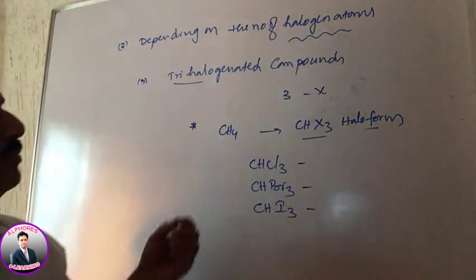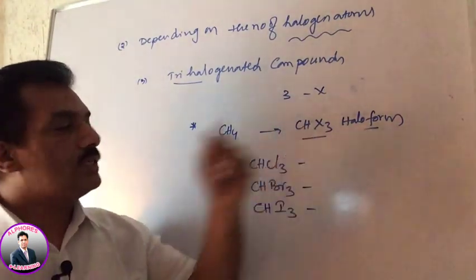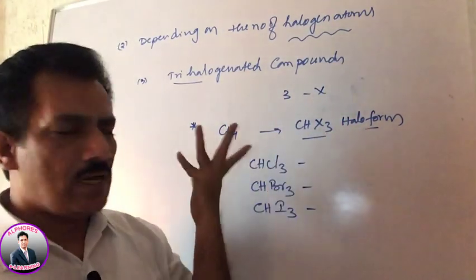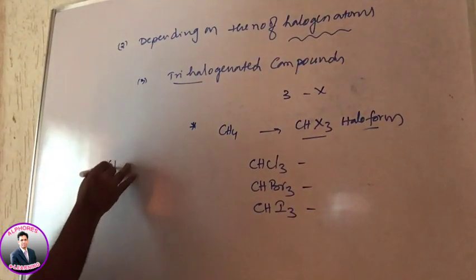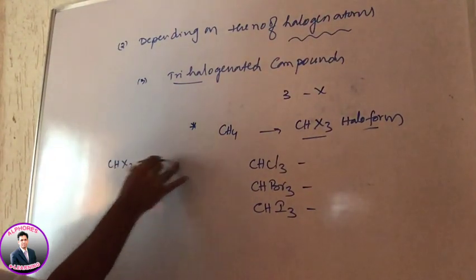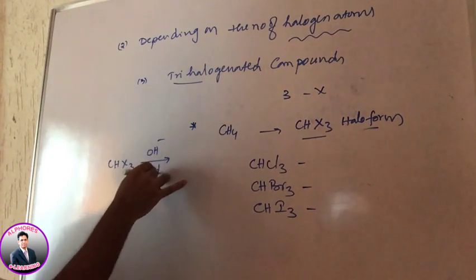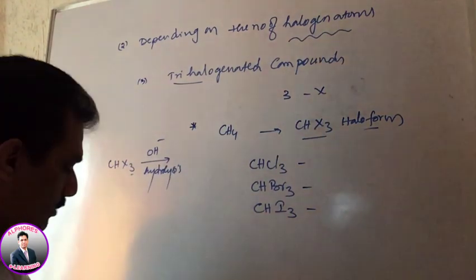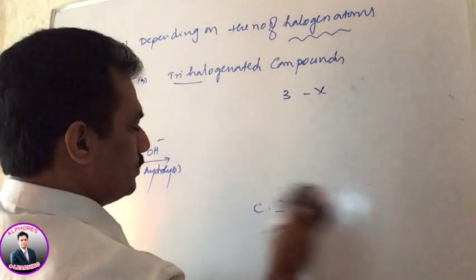Because ours is the competitive mode, let us consider why this CHX3 is considered haloform. Halo means halogen. Why form? Remember, when this haloform is hydrolyzed in base, all these halogen atoms are replaced by OH groups.